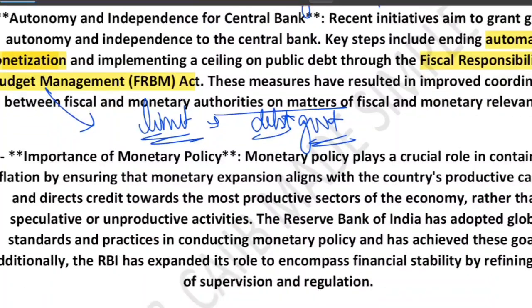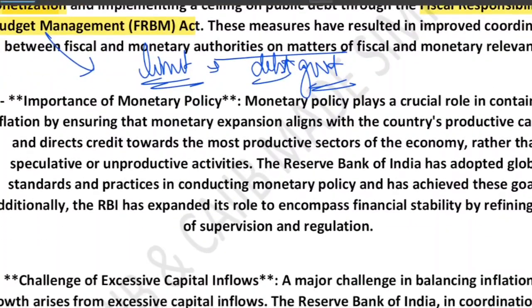Now, why is monetary policy important? Monetary policy ensures that money supply grows only as fast as the economy can handle, by ensuring that monetary expansion aligns with the country's productive capacity. There is a capacity which our economy can handle, and money supply only grows within that capacity.